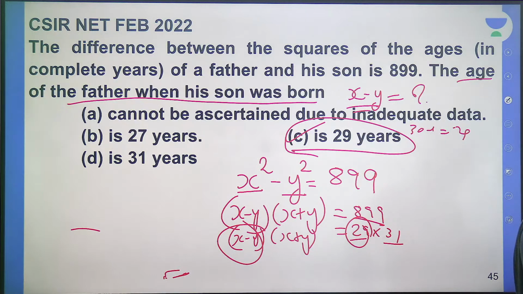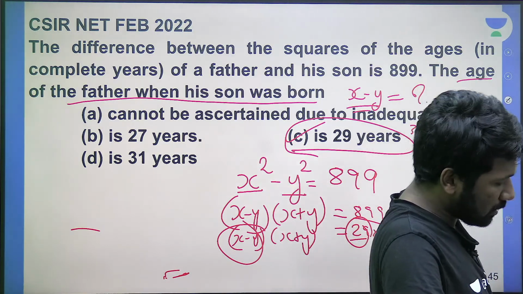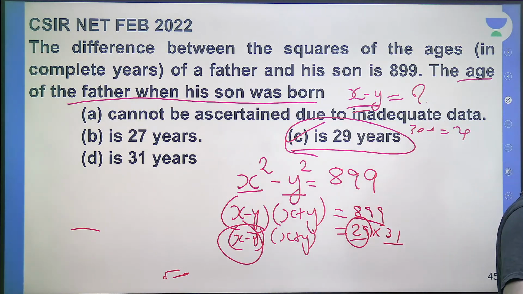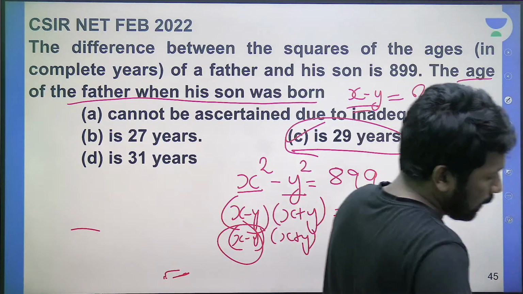Difference will be same, but difference of squares may not be same, Movu. Like 3 minus 2 is 1, but 3 square minus 2 square being 1 is not necessary. Squares you cannot assign the same property. There you should be careful.